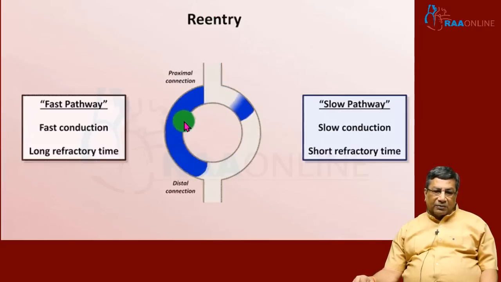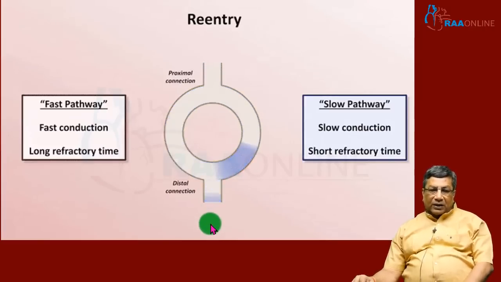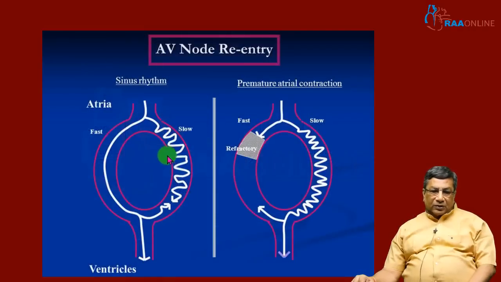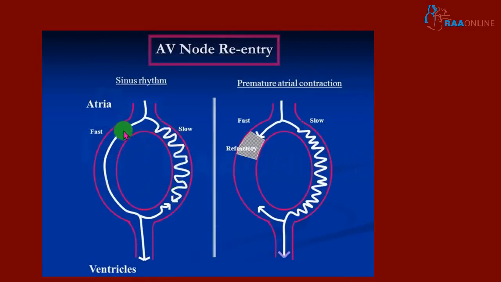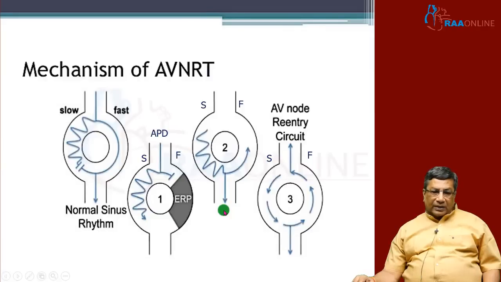As long as the patient is in sinus rhythm, there is no problem, because the sinus beat will keep on coming down both limbs and going to the distal path. So here is the slow pathway and here is the fast pathway. Once again, you can see the slow pathway and this is the fast pathway. The fast pathway is the one which goes to the ventricle to depolarize, and it also goes into the slow pathway limb and blocks it. So this is what happens in normal sinus rhythm. One more thing you have to understand is that the fast pathway will have a longer refractory period, whereas the slow pathway will have a shorter refractory period.